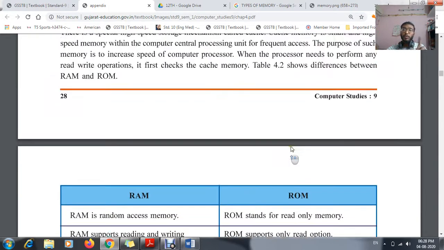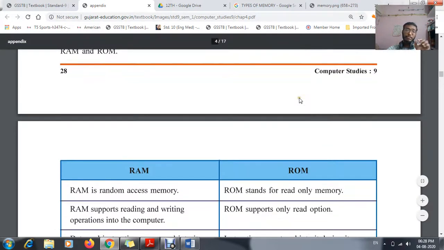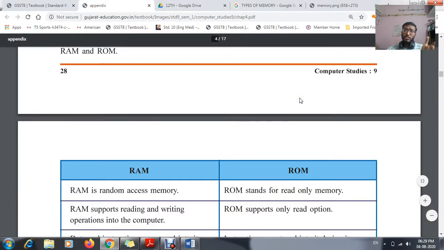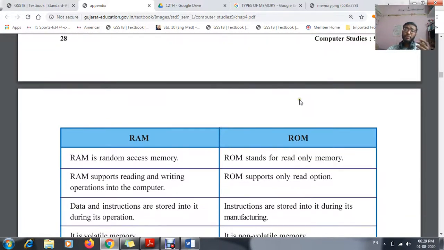Okay, one more topic is cache memory. Cache memory is the basic memory which is used for temporary purposes. Temporary purpose means, as you know, that whenever we are using websites, a certain amount of data will be stored for temporary purposes. That temporary storage, or the temporary data, is known as your cache memory.